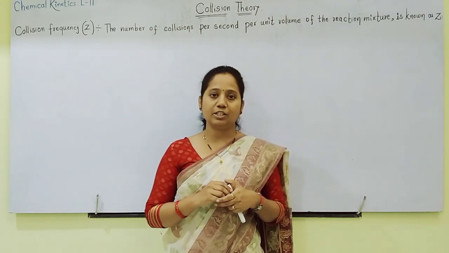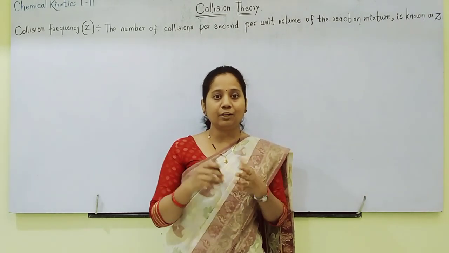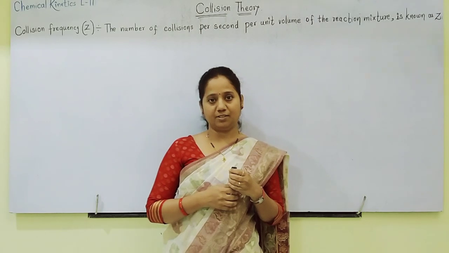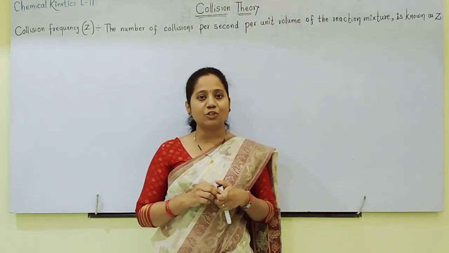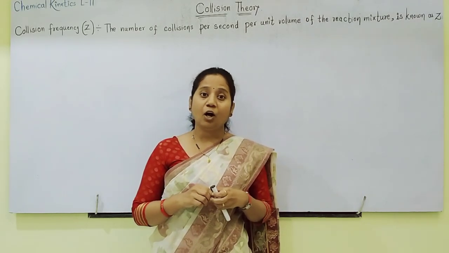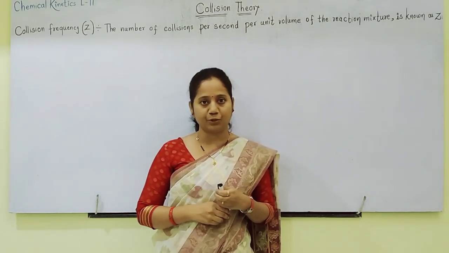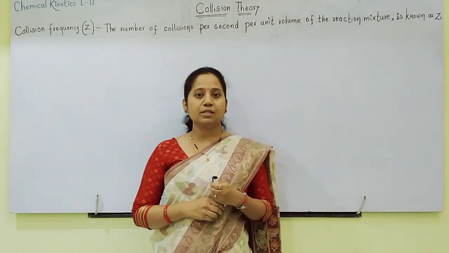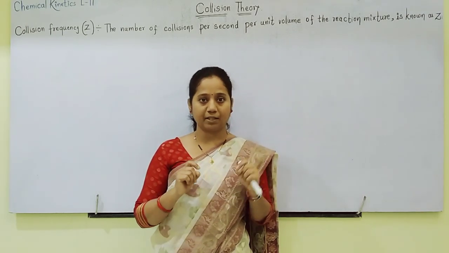So, in this collision theory, we have to relate collision theory with rate of reaction, speed of reaction, because our lesson is chemical kinetics, the branch of chemistry which deals with speed of reaction. How collision theory and rate of reaction can be related, that we are going to see. Now see students, reactants should collide and then only products are forming.